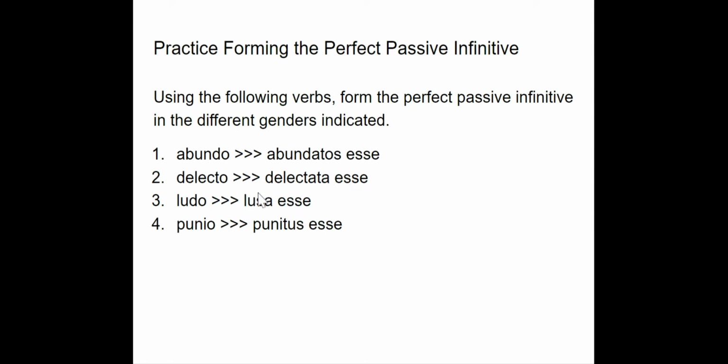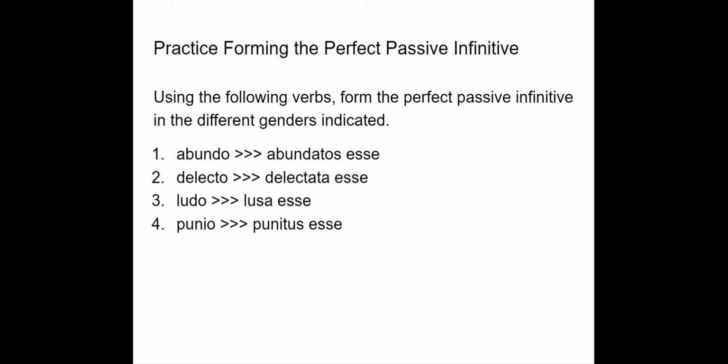Here I asked for a neuter nominative or accusative plural, and you would have used esse at the end, so lusa esse. And punitos, I asked for masculine nominative singular, and it would have been punitus esse.